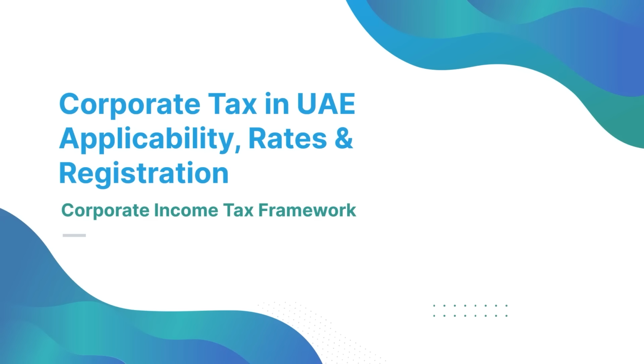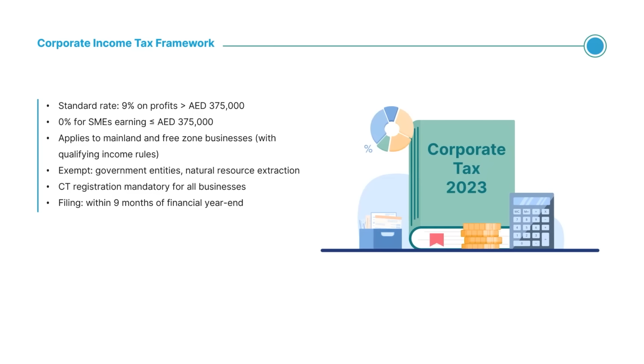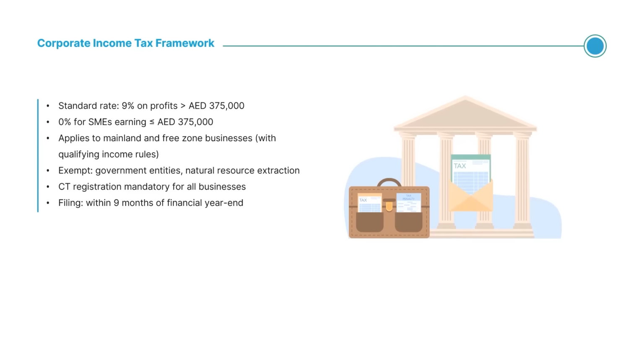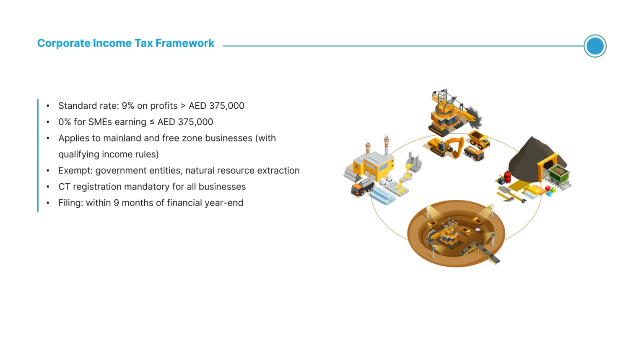Corporate tax introduced in June 2023 applies at 9% for businesses earning profit over 375,000 dirhams. To support small enterprises, profits below this threshold remain untaxed. Every entity, whether mainland or free zone, must register, even if they expect 0% tax. Certain activities like natural resource extraction remain exempt. Tax returns must be filed within 9 months of the financial year end alongside audited accounts.